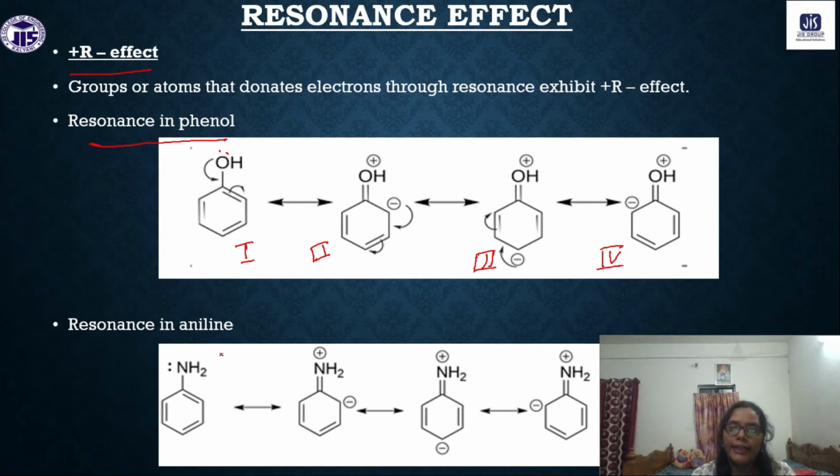Again, for aniline also we have the lone pair here. That lone pair will come here and this bond will move to the next carbon atom. So again this will move here and this carbon atom will have the negative charge, right. Again this negative charge will make the pi bond, and again the next carbon atom will have the negative charge, and ultimately it comes back.